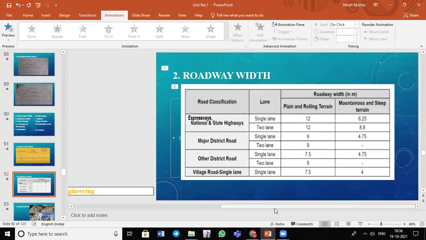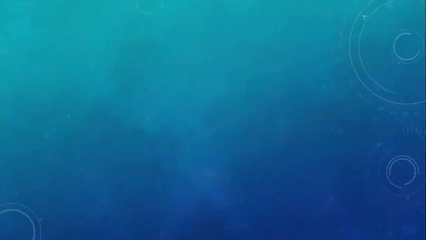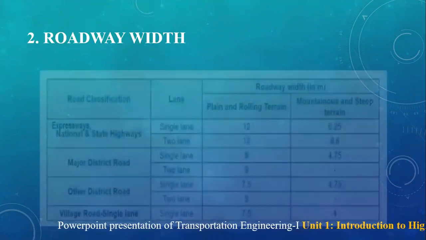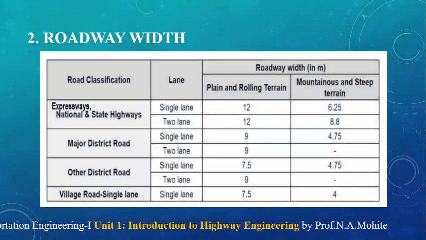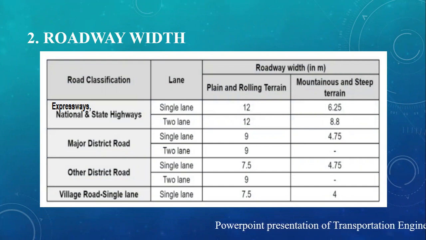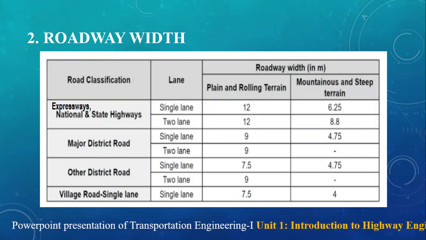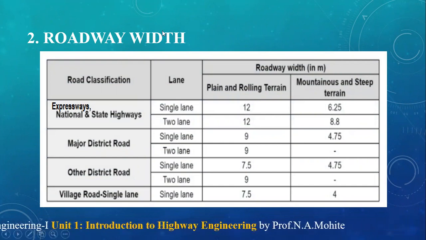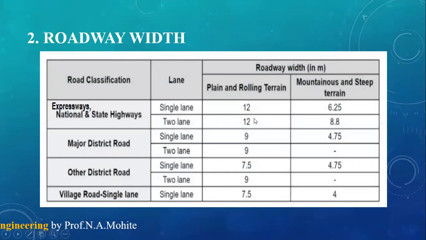As per the IRC, for different roads, that is expressways, national highways, state highways, according to whether it is single lane or two lane, and for different terrain, plain and rolling or mountainous and steep, they have provided different roadway widths.